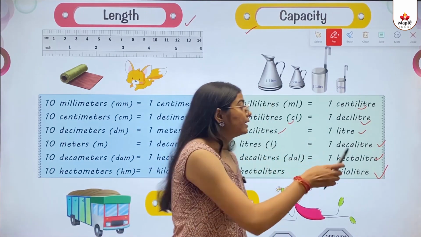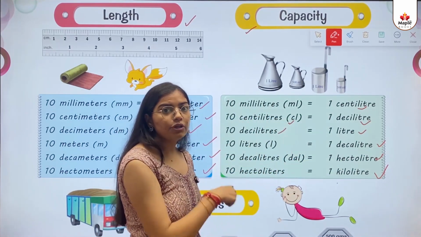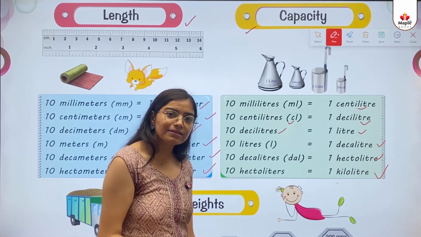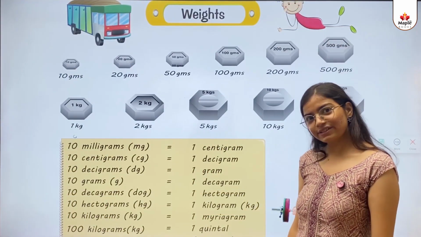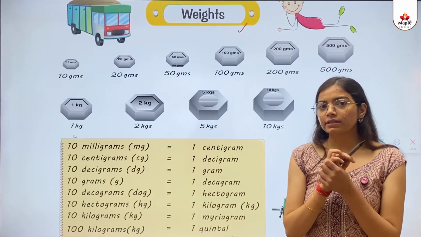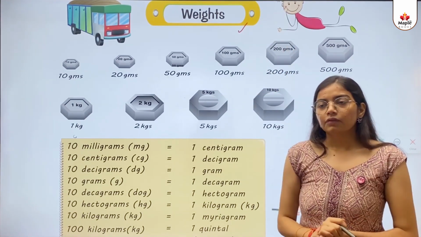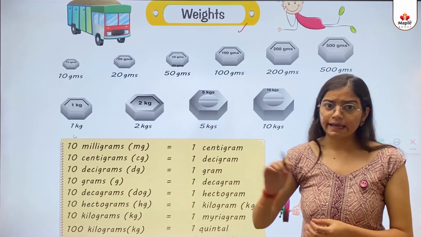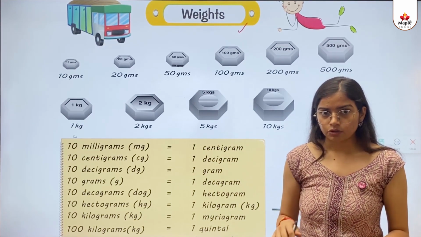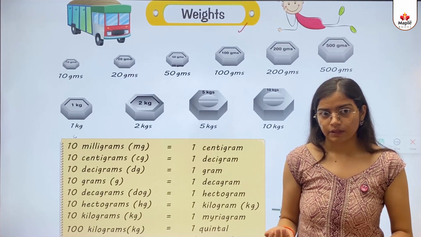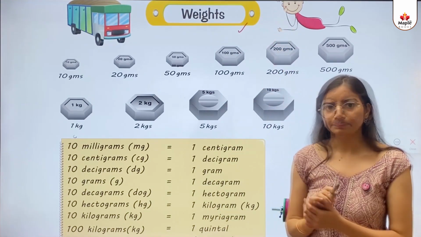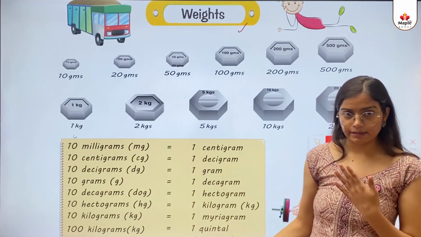So kids, this one is also very important. You need to remember all these things. Okay kids? So kids, the next concept is weights. If we lift something, we say this one is heavy and another one is light. So how do we measure that? We measure those things in weights. Weights are of different kinds.